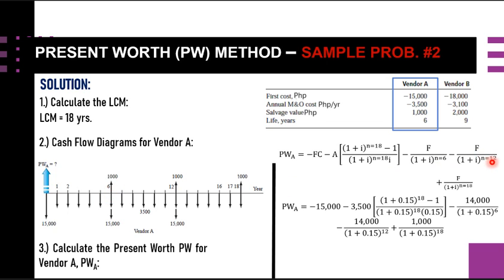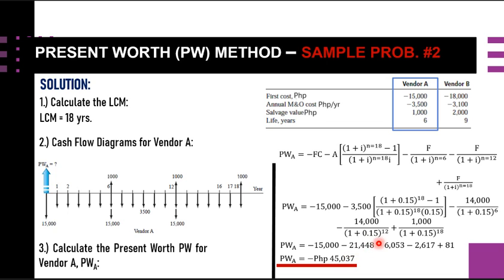For the next term, N equals 12, so this is the point here. Again, this is 14 over 1 plus 0.15 raised to the 12. And for our last term, this F refers to the salvage value of 1,000 over 1 plus 0.15 raised to the N, which is 18. Simplifying this and calculating the value of our PWA, we arrive at the present worth of vendor A, which is negative 45,037 pesos.